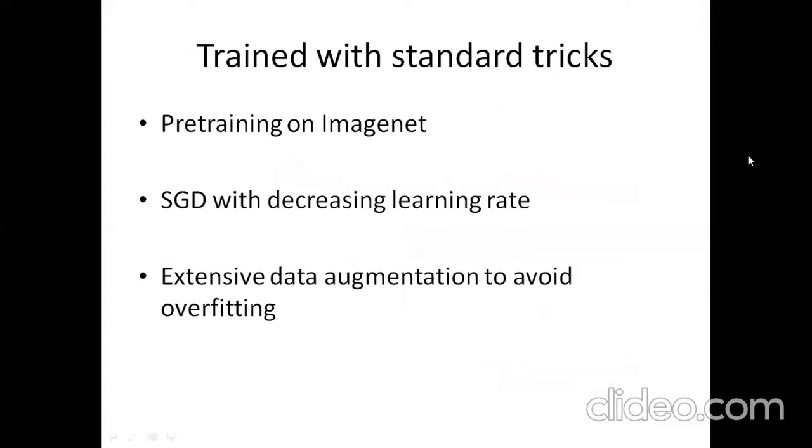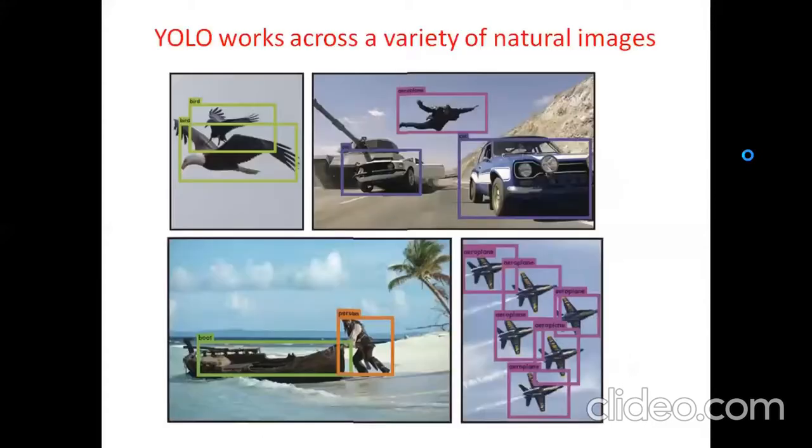YOLO is trained with standard tricks like pre-training on ImageNet, SGD with decreasing learning rate, and extensive data augmentation to avoid overfitting. These are examples which show that YOLO works across a variety of natural images. But here, see that the human flying above is detected as an aeroplane by the network.